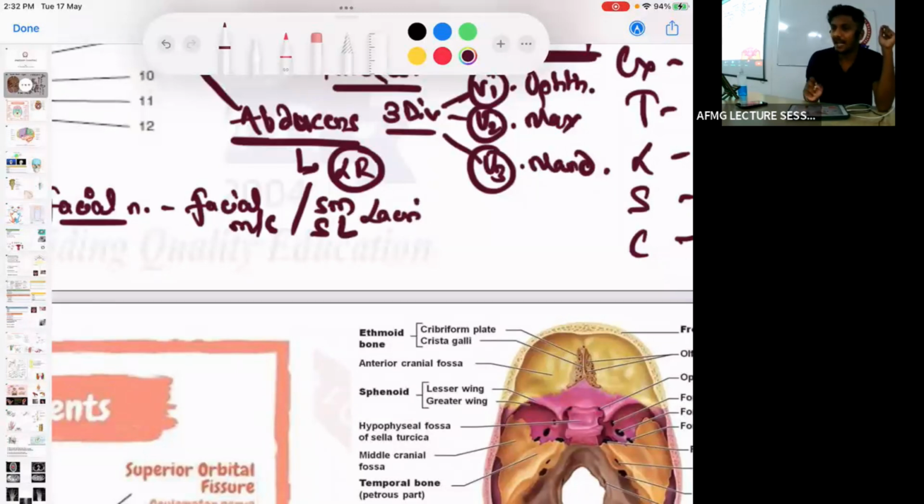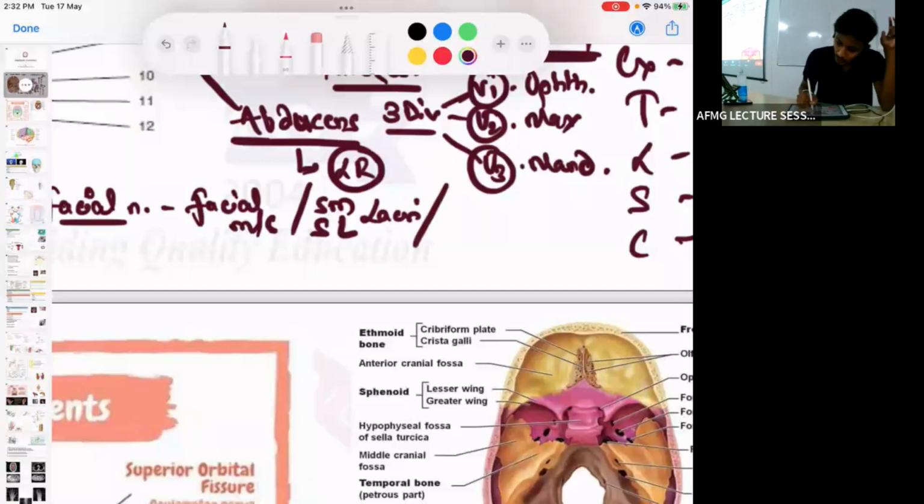So these important things have to be remembered, okay? So, which muscles are innervated by the facial nerve? Facial muscles. Which glands are innervated? First is the submandibular, second is the sublingual, and third is the lacrimal gland.